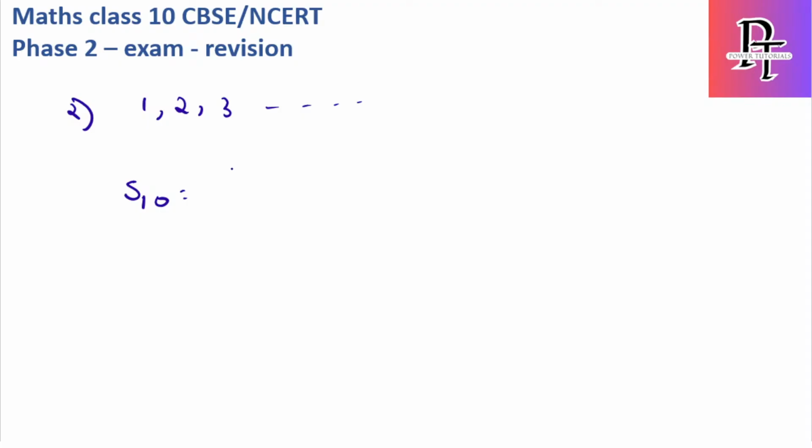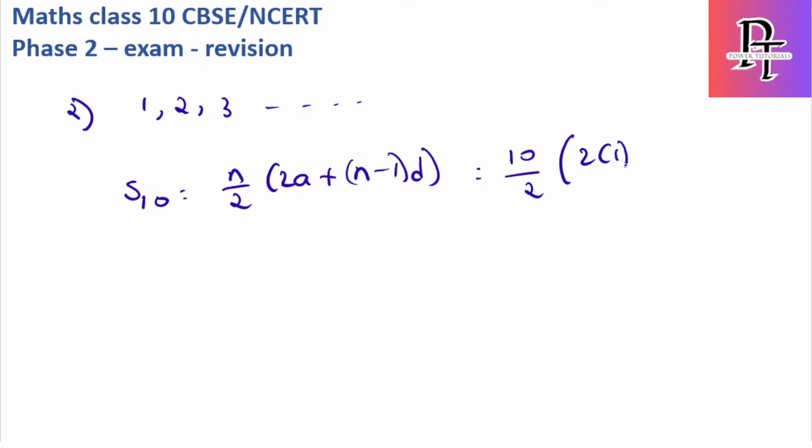Okay, the first one is n by 2 into 2a plus n minus 1 into d. They are asking the first 10 natural numbers, so n is 10 now. 10 by 2, 2 into first term 1, and n is 10, so 10 minus 1 is 9, and d is 1 because for the first 10 natural numbers the common difference is only 1. 5 into 2 plus 9, so the answer is 55.